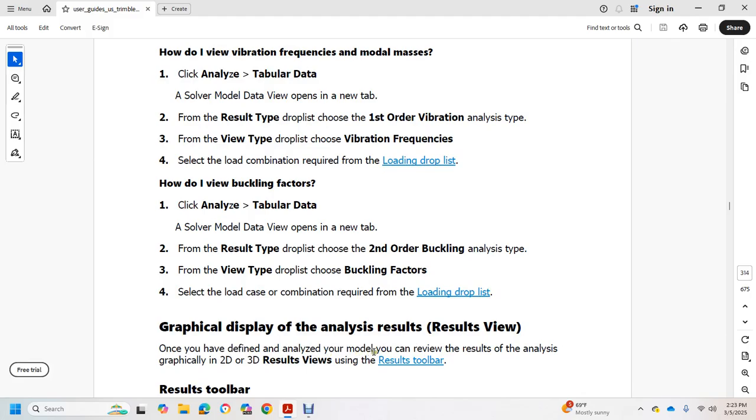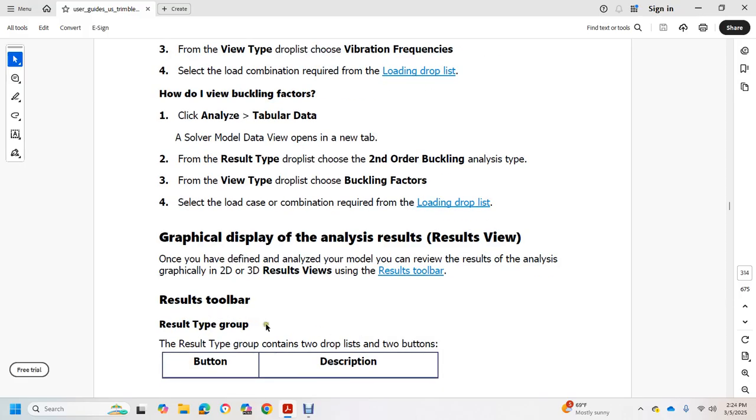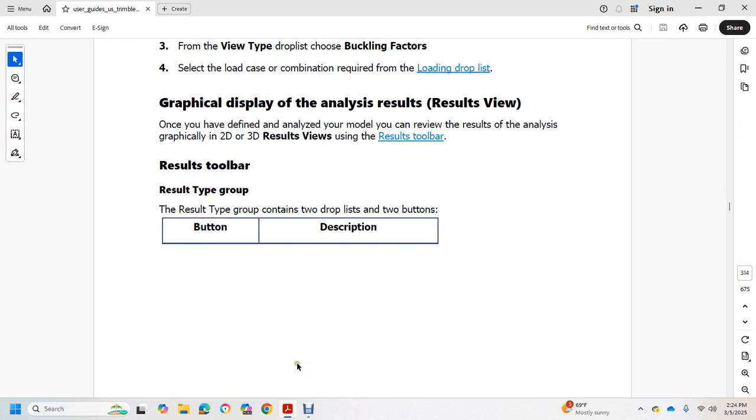Once you have defined the analysis model, you can review the results of the analysis graphically, in 2D or 3D result views, using the results toolbar and the result type group. The result type group contains two drop lists and two buttons, with descriptions.